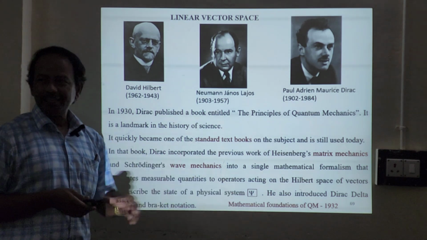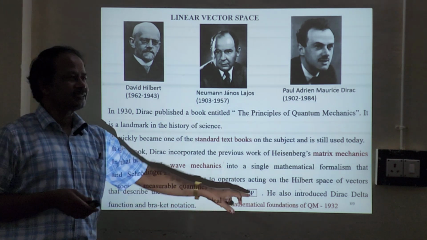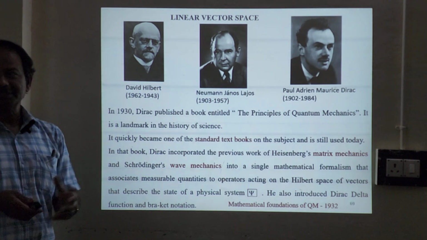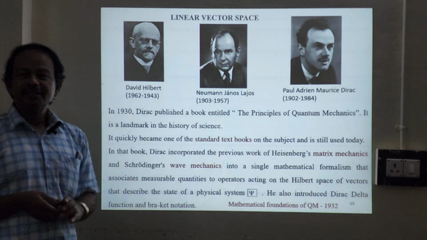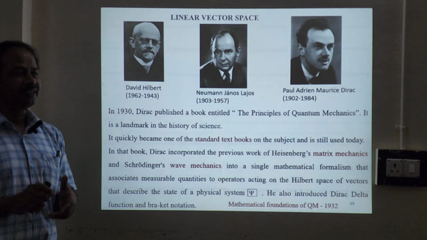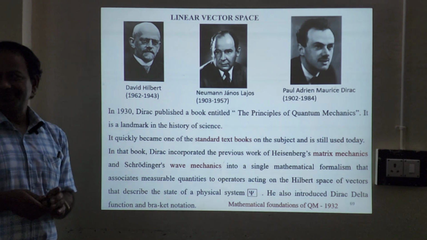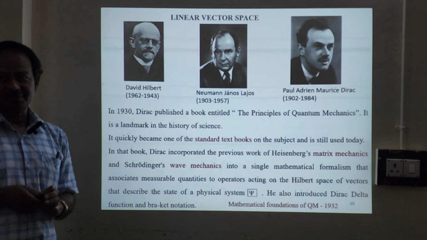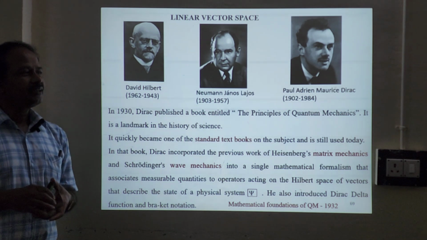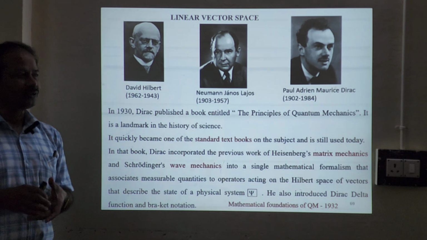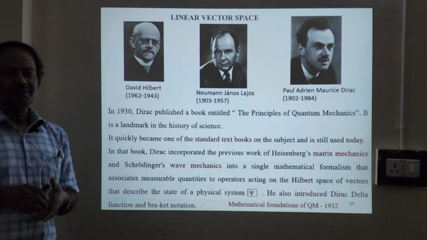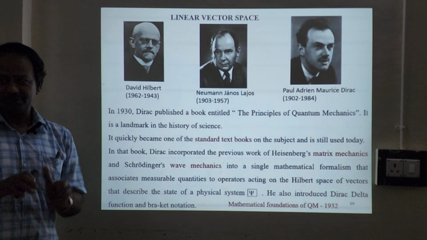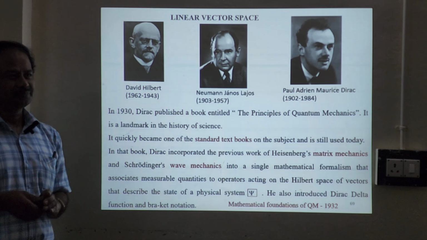Any quantum state psi, physical state, this is a state vector, or any quantum particle will be represented in terms of psi. This psi lives in linear vector space. And of course, we know about the vector space very well. Vector space, which we have studied already, is called the Euclidean space, and the constants will be real numbers.